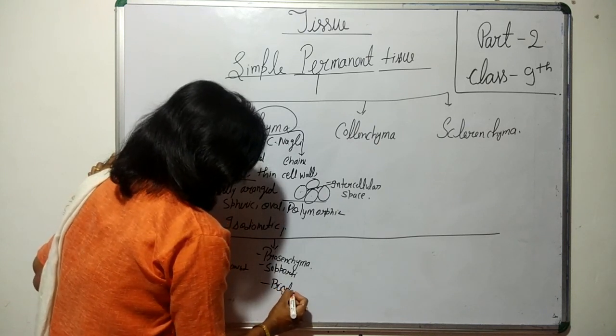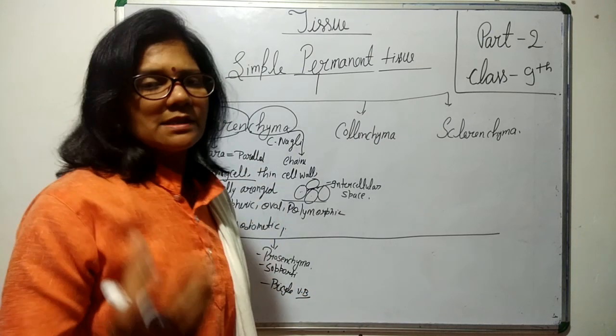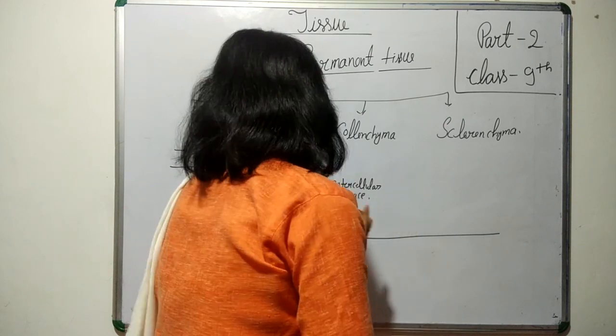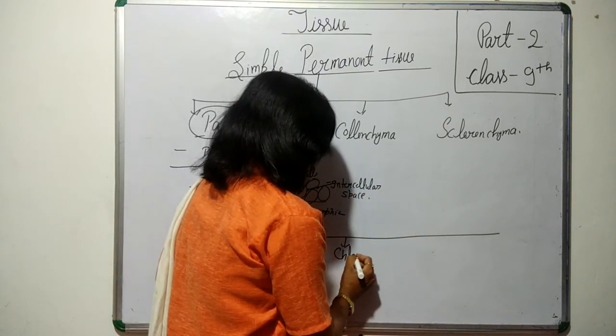and around the vascular bundle. You will see the pericycle in our later classes. Then a very important one is chlorenchyma.